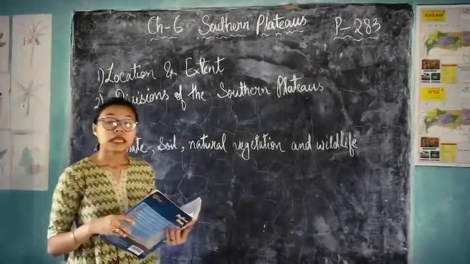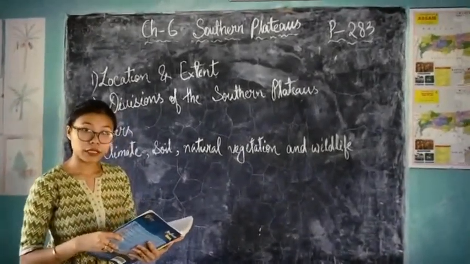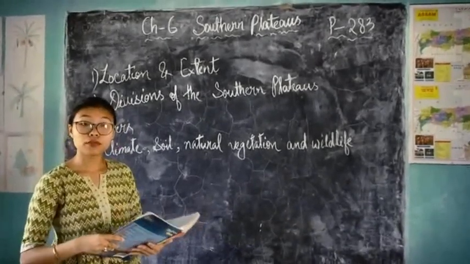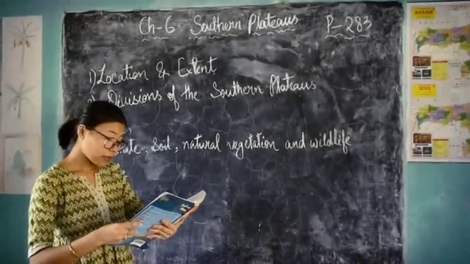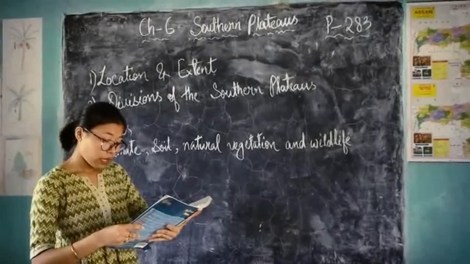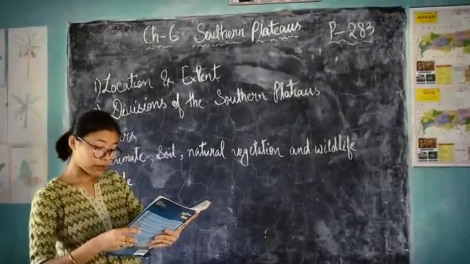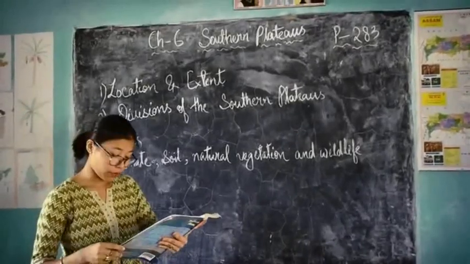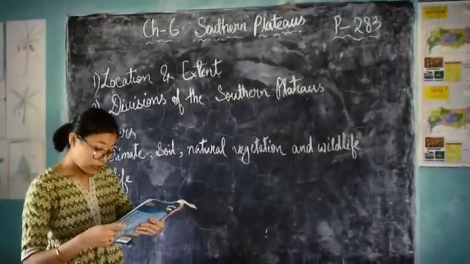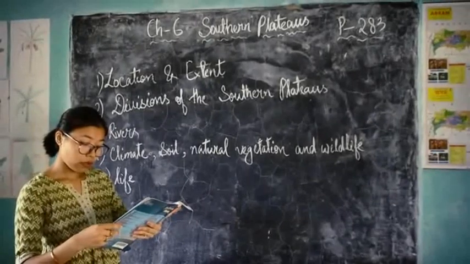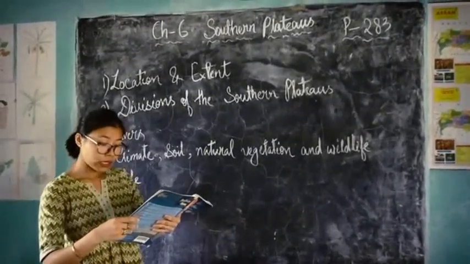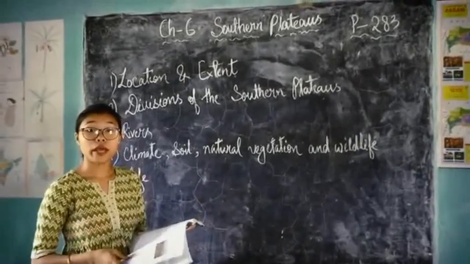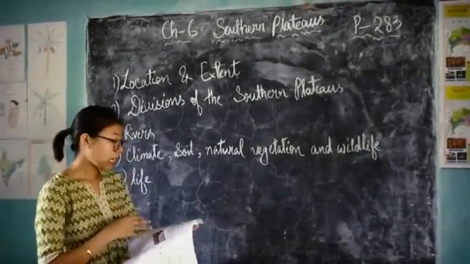So the extension of the Southern Plateaus from north to south is about 1,600 km and from east to west it is approximately 1,400 km. The Southern Plateaus slope from west to east, means the Southern Plateaus rise from west to east.